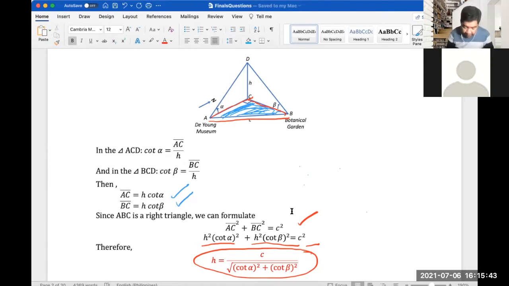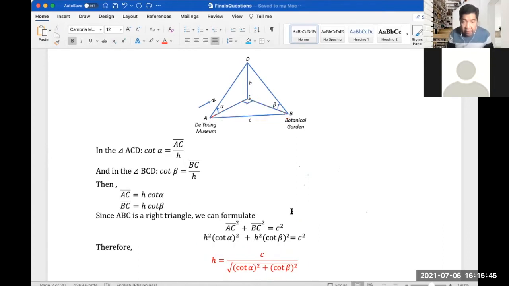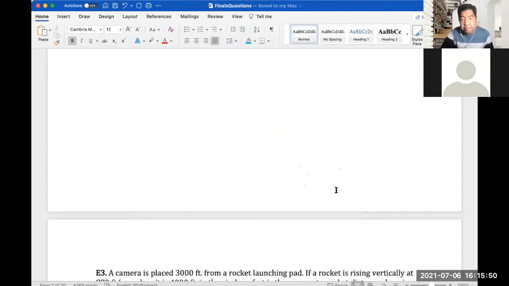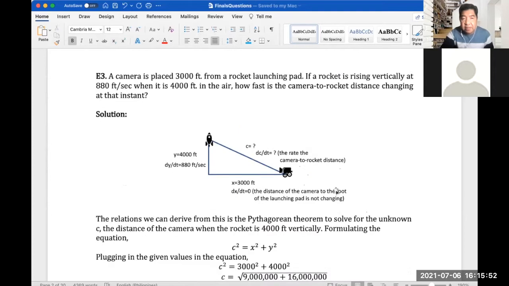Okay, so let's clear this, and then let's move to question number three. So I think this is a calculus problem. A camera is placed 3,000 feet from a rocket launching pad.